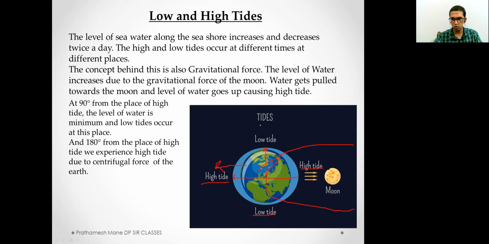Low tides on these two are because they are at 90 degrees to the high tide location, so the water gets pulled this way, and that is why these sides experience low tide. I hope low tides and high tides is clear to you.